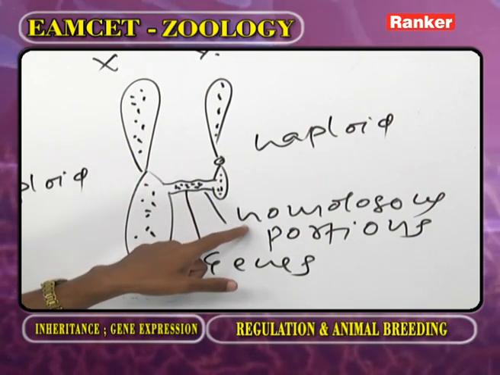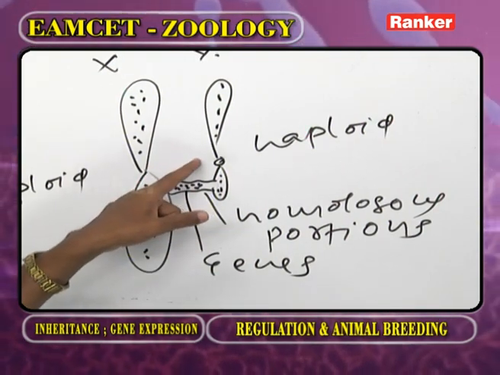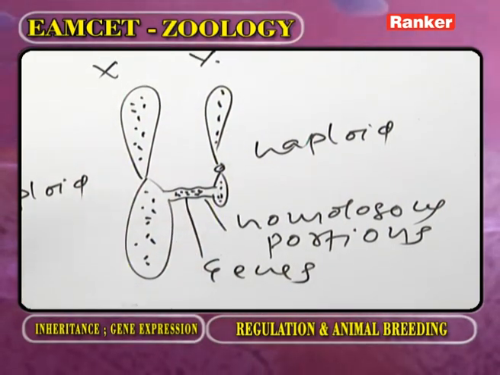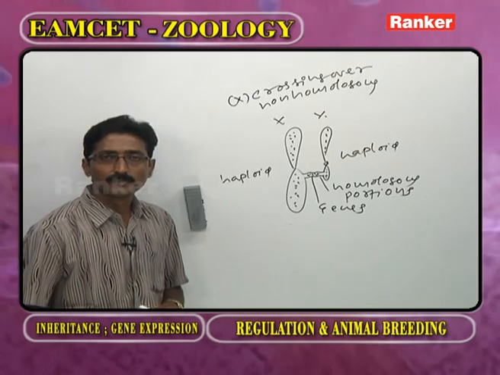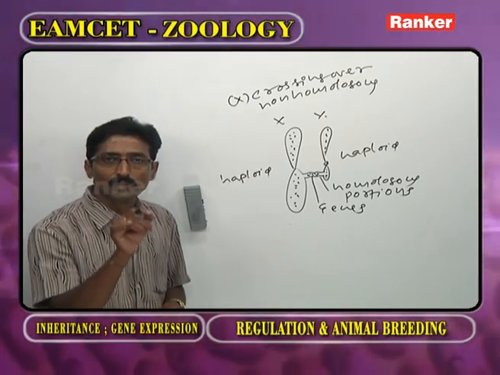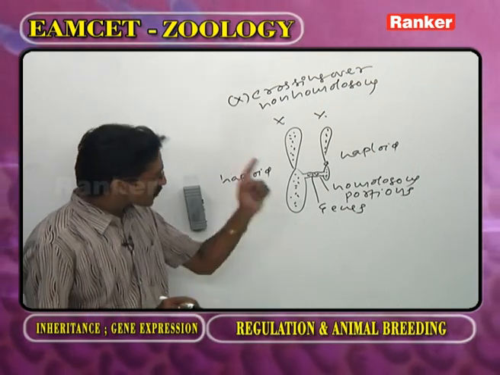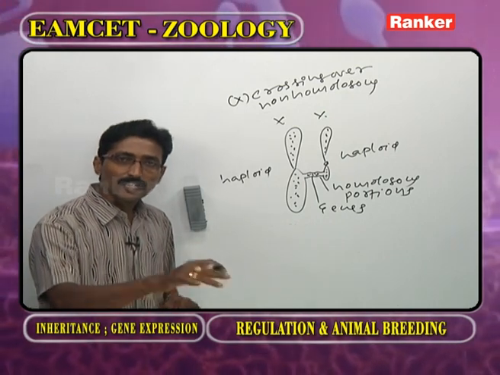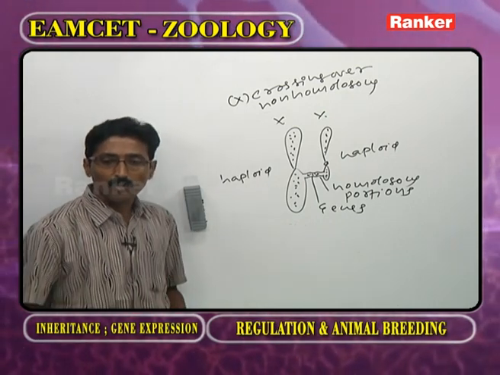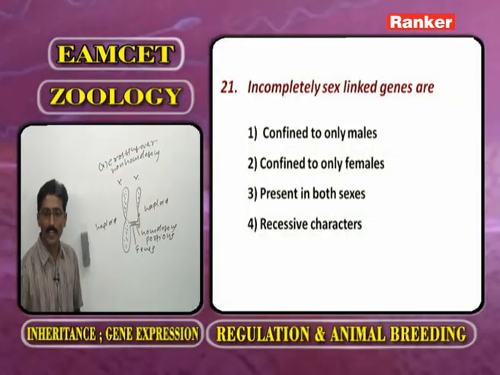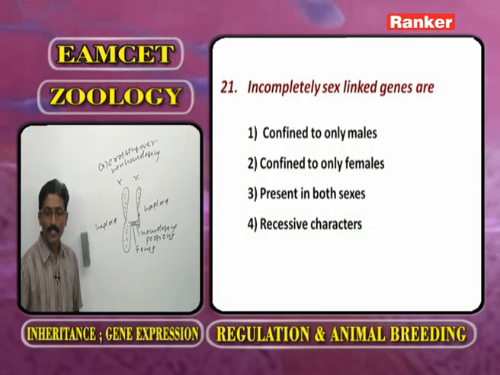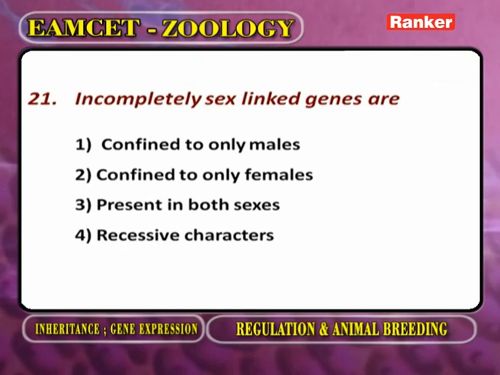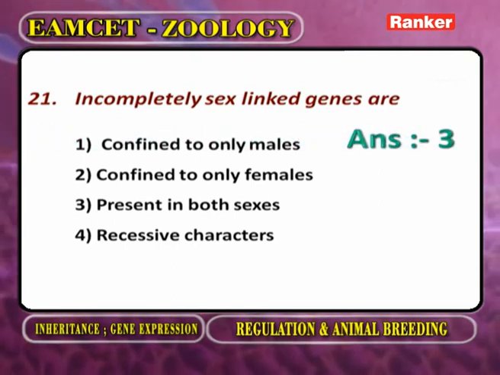The genes are present on homologous portions of X and Y, but not only on X and not only on Y. So, these genes are called incompletely linked genes or pseudo-autosomal genes or XY linked genes, so that these genes express equally in male and female. Now, incompletely sex-linked genes are confined to only males, confined to only females, or present in both the sexes. So, the answer is present in both the sexes. Next question.